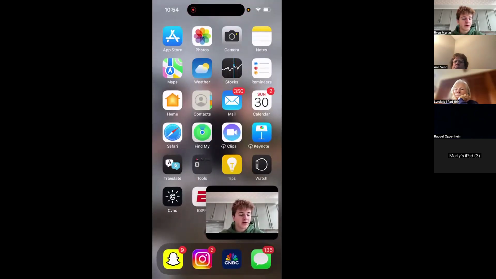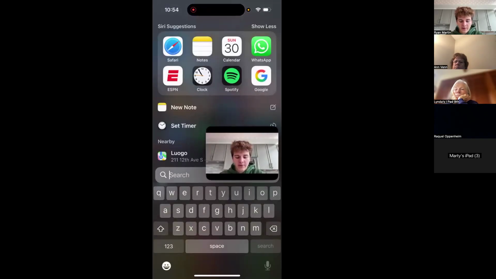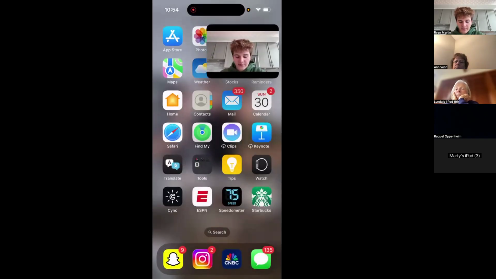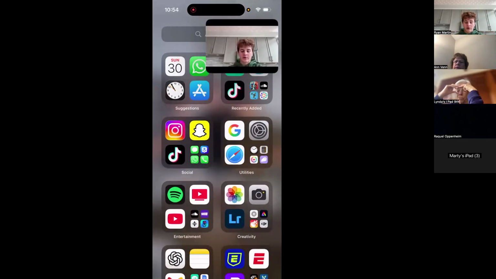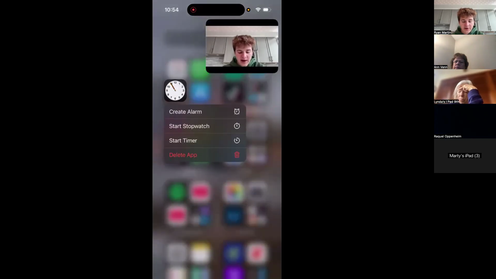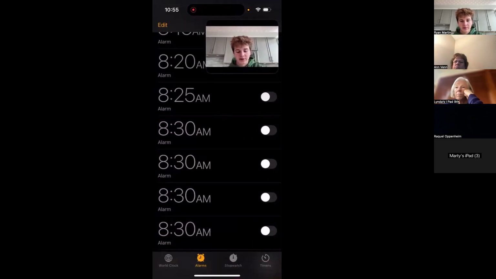Next, we are going to go to the alarm app. Or the clock app, sorry. Alarm app, clock app, whatever you want to call it. So this app is just a clock. That's the symbol for the clock. You're going to want to find this app. It's somewhere on your home screen. It came pre-installed on your iPhone, and you're going to want to select it.